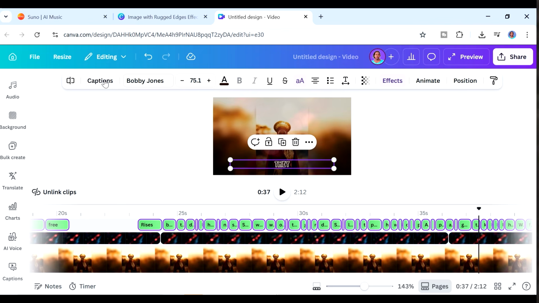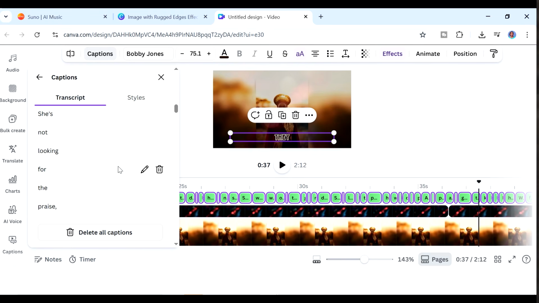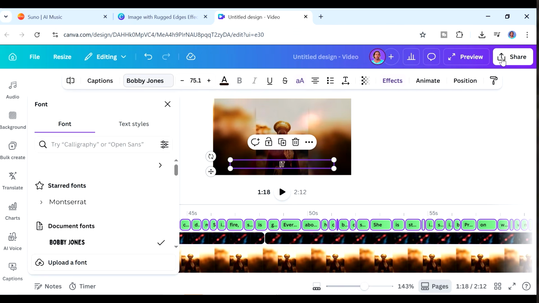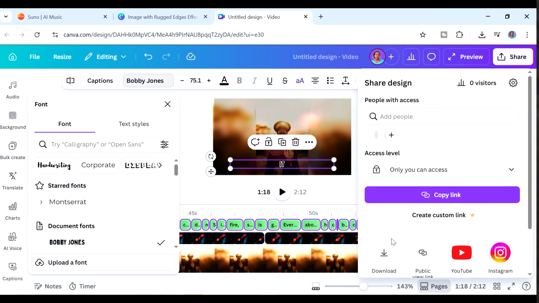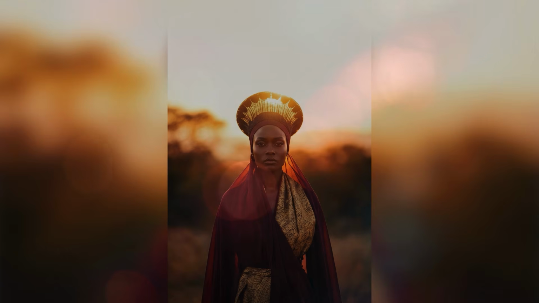Yeah, in case you find that something is not correctly written, you can always go back to the captions and you can make the edits for that. And pretty much we're done with our music video. I'm going to show you what the one with the images look like, but let's just download this one, and we're going to download it as an MP4 video. So this is what my final video looked like.